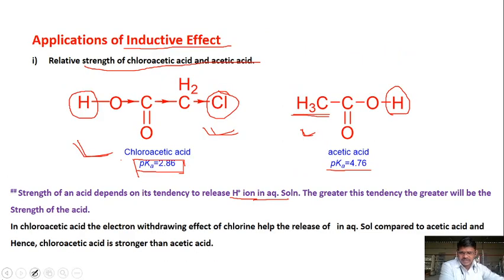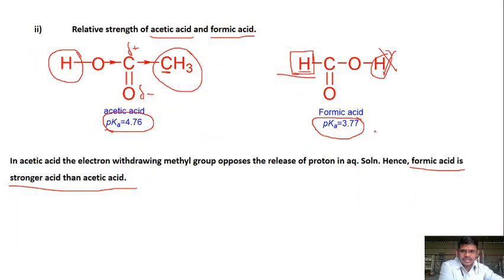Whereas in this case the chlorine, due to its pull, helps the release of the proton from acetic acid, and hence chloroacetic acid is stronger. In the case here it is the same, this is more electron pulling compared to hydrogen, and hence it will be more acidic than formic acid.